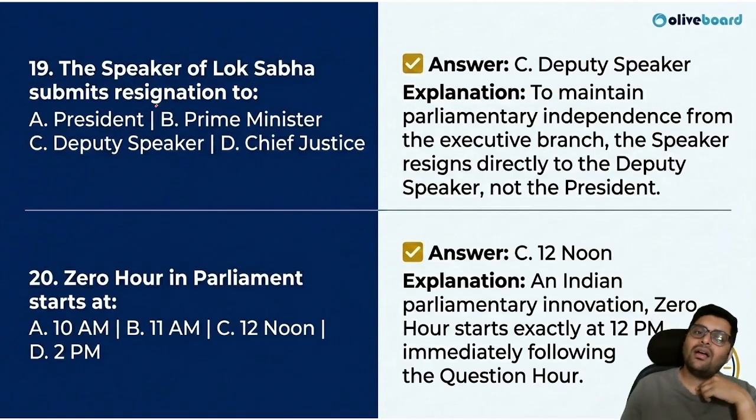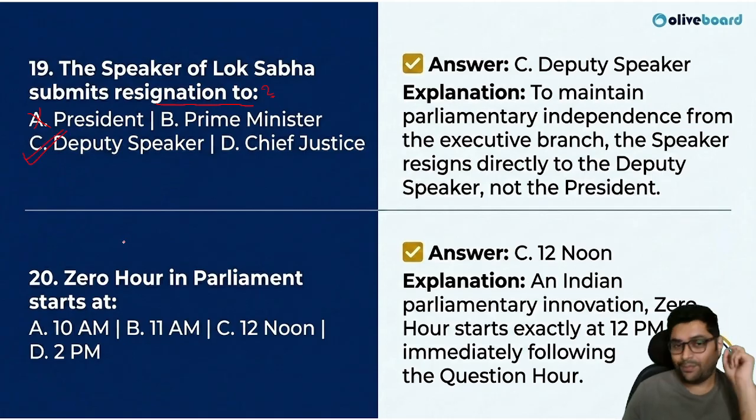The Speaker of Lok Sabha submits resignation to whom? So the speaker will not resign to the president. The speaker will resign to the deputy speaker. Please don't get confused. This is a very tricky thing. We tend to think that it will be the president because the president is also an integral part of the parliament. But the speaker will always resign to the deputy speaker. Okay. To maintain parliamentary independence from the executive branch, the speaker resigns directly to the deputy speaker.